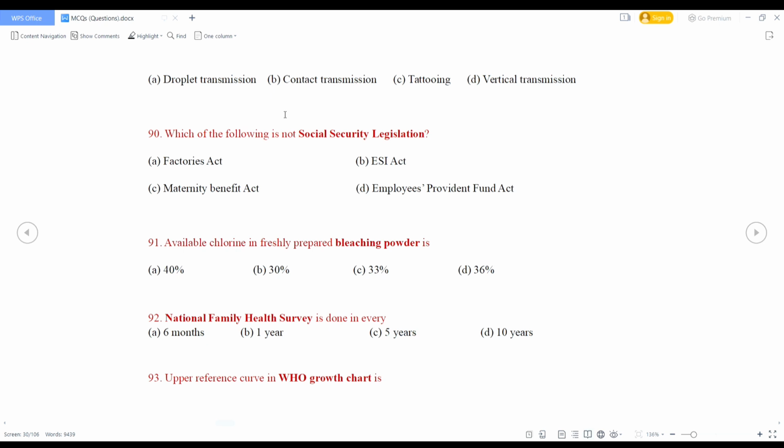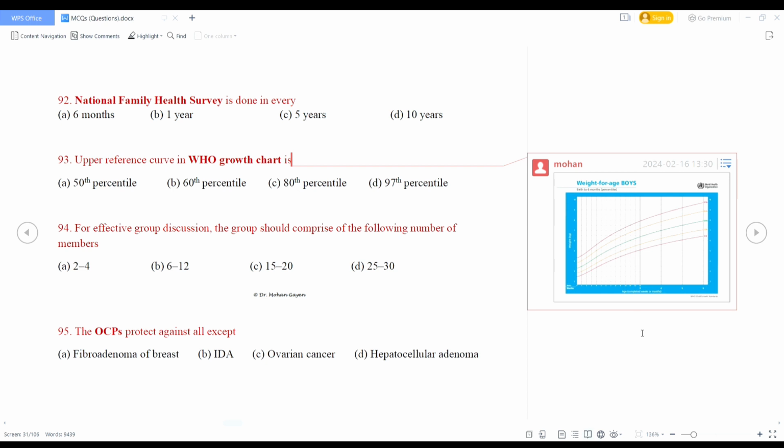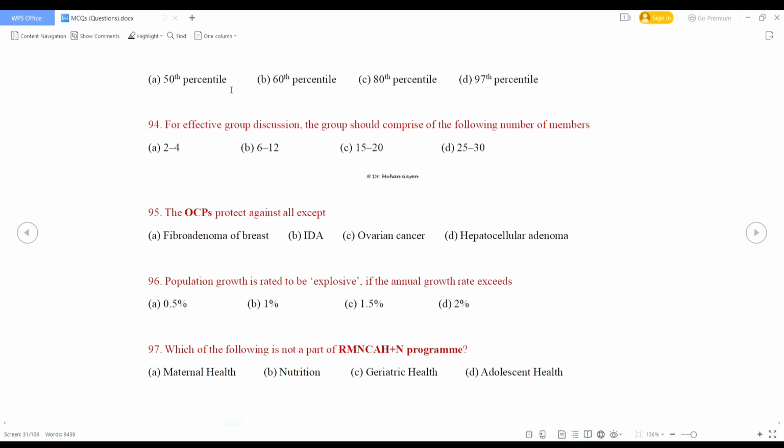Upper reference curve in WHO growth chart is, this is the WHO growth chart, and upper reference curve is 97th percentile and lowest reference curve is 3rd percentile. So what is the right option?